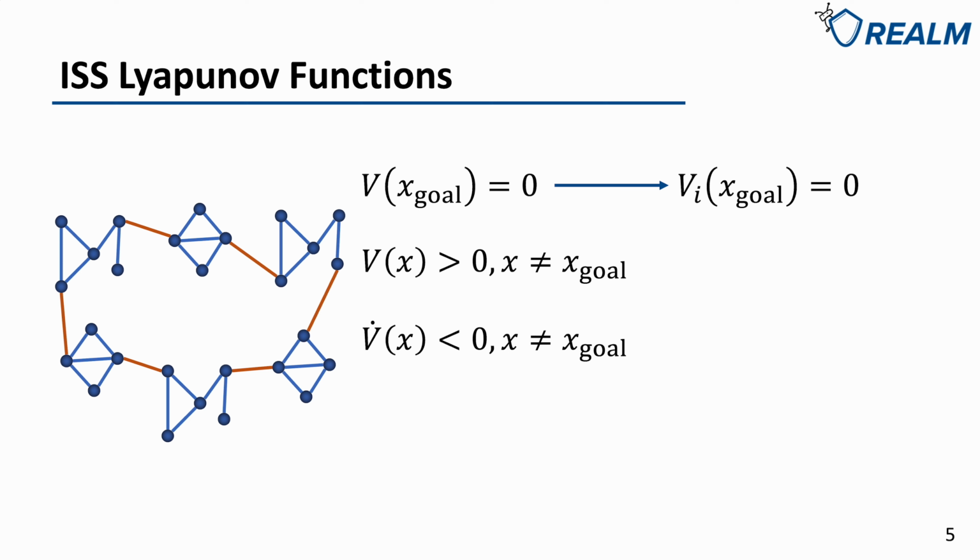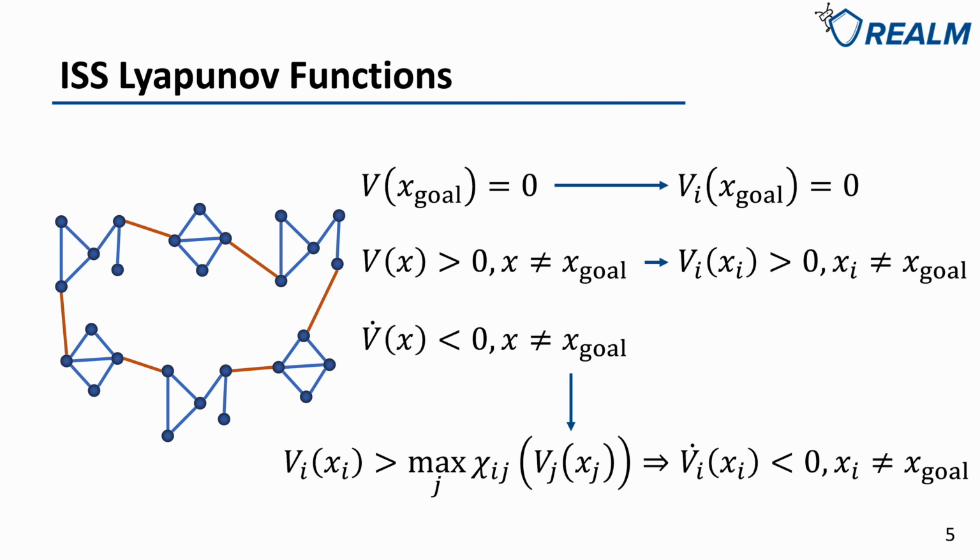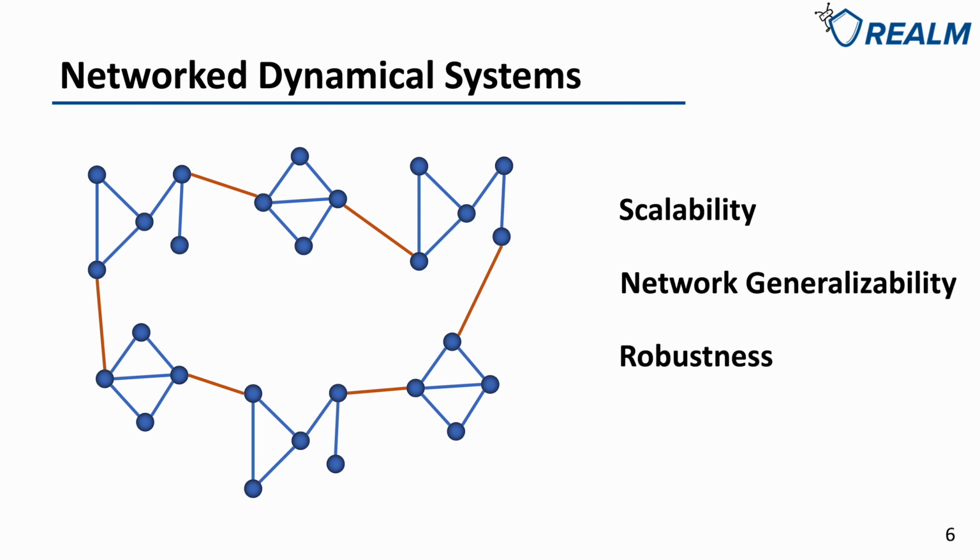They should be 0 at the goal and greater than 0 on other states, but the third condition is a little bit different. Instead of requiring their derivatives to be negative everywhere, we need them to be negative only when the value of the ISS Lyapunov function of this subsystem is larger than those of other subsystems, which means this condition implies the third condition of Lyapunov functions.